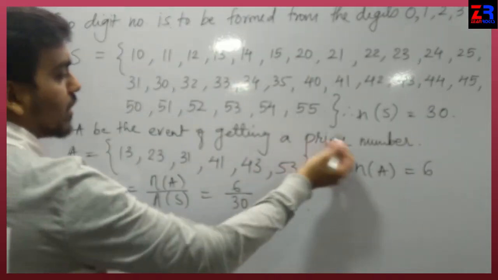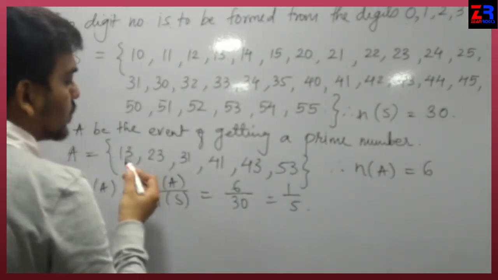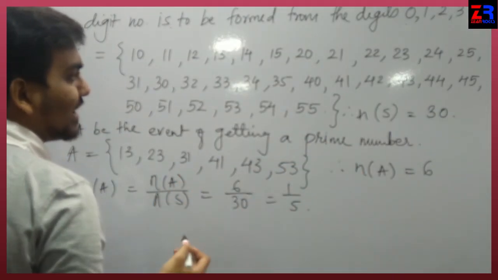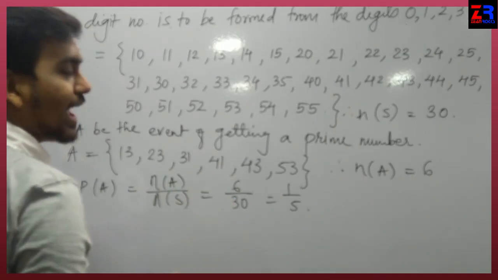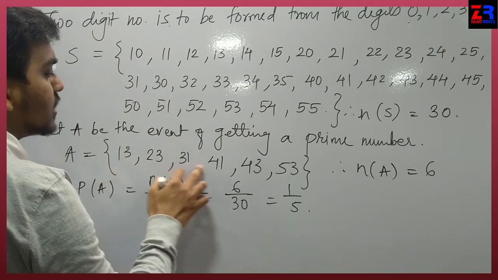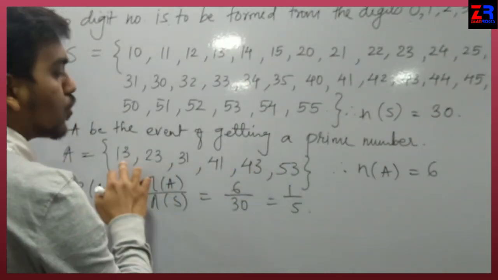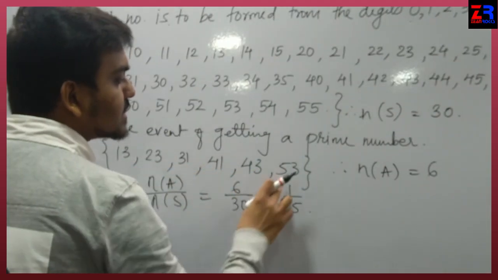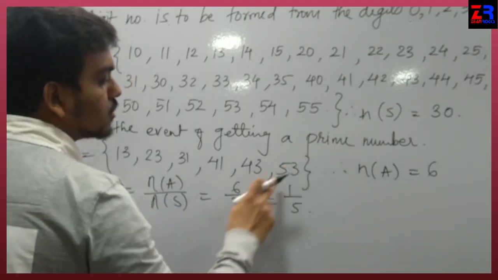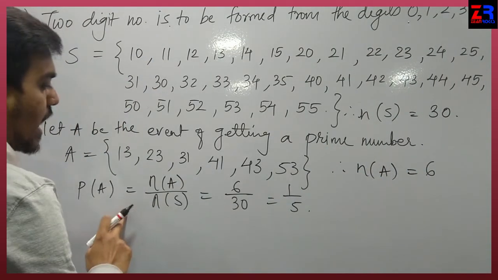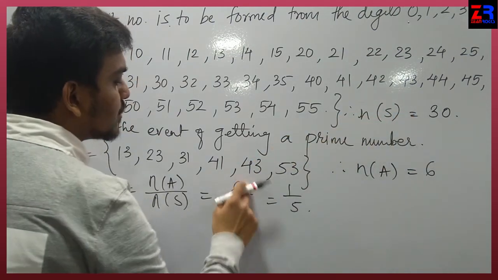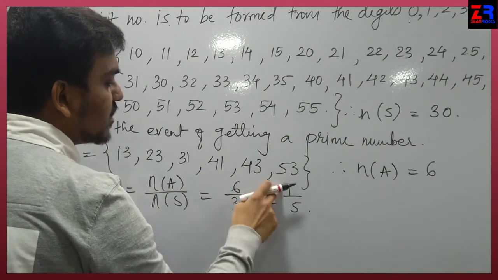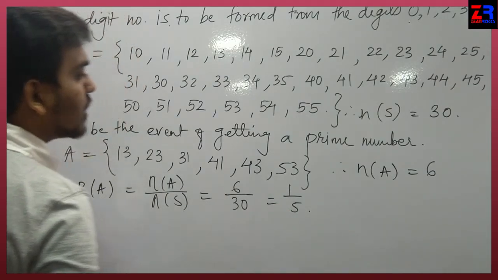Now you all know prime numbers. What is a prime number? A number which does not come in any table, or we can say a number which cannot be divided by any number. 13, 23, 31, 41, these numbers do not come in any table. Such numbers are called prime numbers. So here prime numbers are 6 and probability will be 6 upon 30. If we divide, the answer will be 1 upon 5.